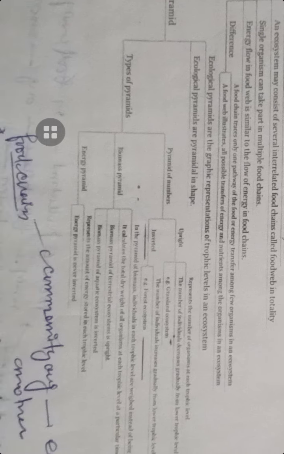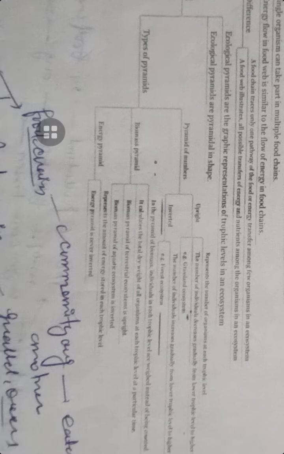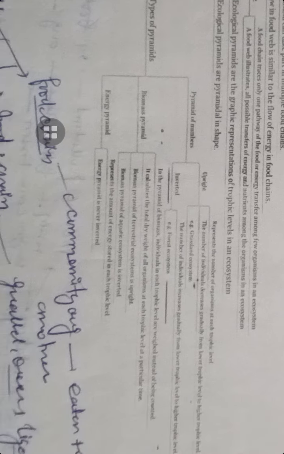So ecological pyramids are the graphic representation of the trophic levels in the ecosystem. We can say there is the pyramid of numbers, the pyramid of energy, and the pyramid of biomass. So what is the pyramid of numbers? It can be both upright and inverted. But the energy pyramid is always upright. The energy pyramid is never inverted, and it represents the energy stored in each trophic level.